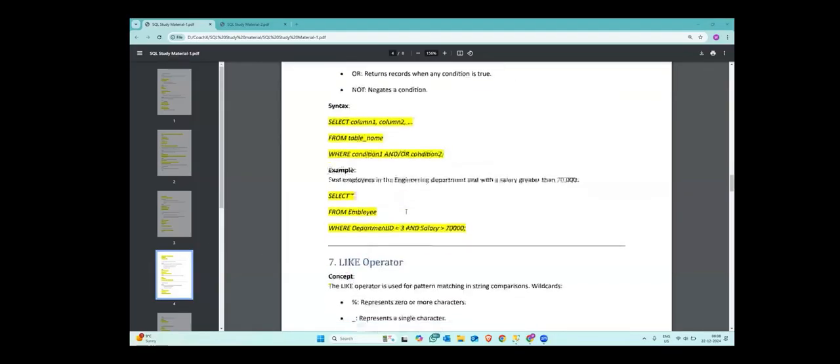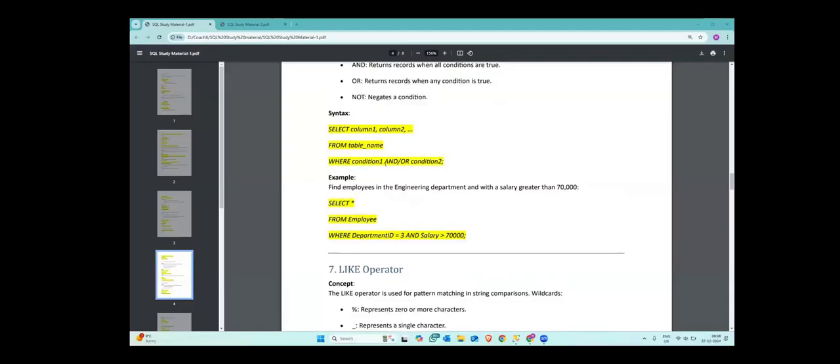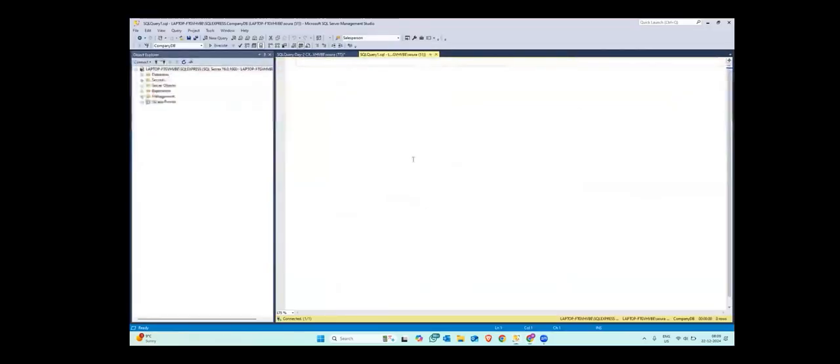So here you can see the example. It is an example of an AND condition: where ID is equal to 3 and salary is greater than 70,000. So let us go back here and try some of them. I will write here logical operators.